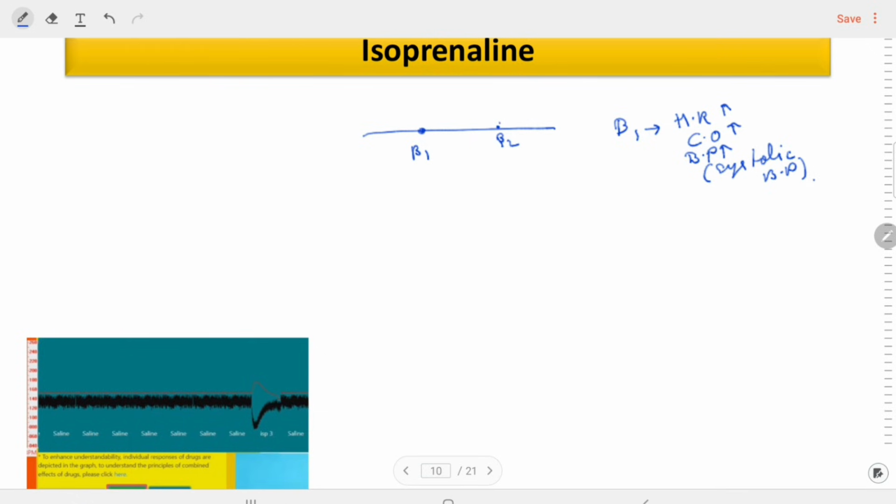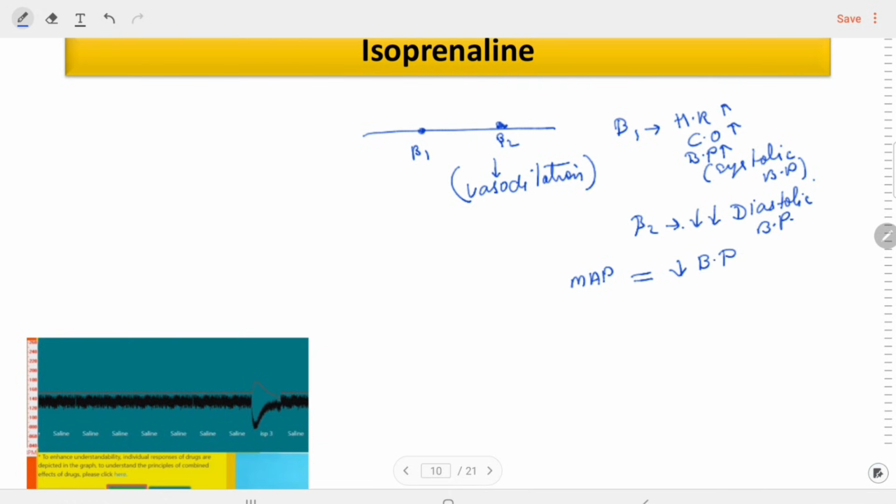Now, the major action comes from the beta 2 that will lead to vasodilation. If the beta 2 is activated and the major action is coming from the beta 2, it will lead to a decrease and more decrease in the diastolic BP. If the diastolic BP decreases more, then the mean arterial pressure will be decreased, not increased.